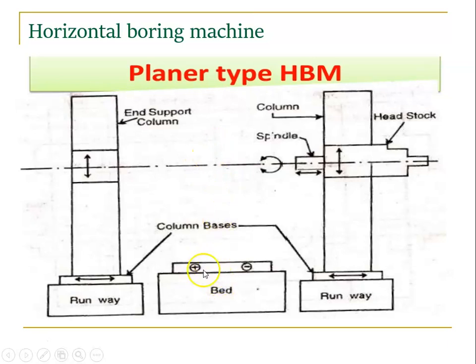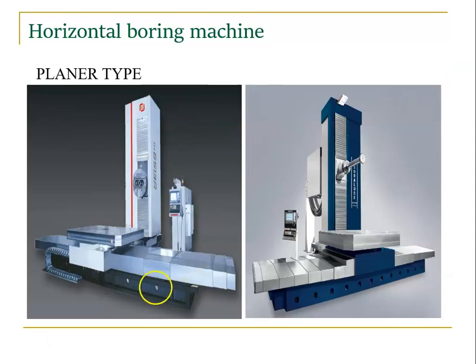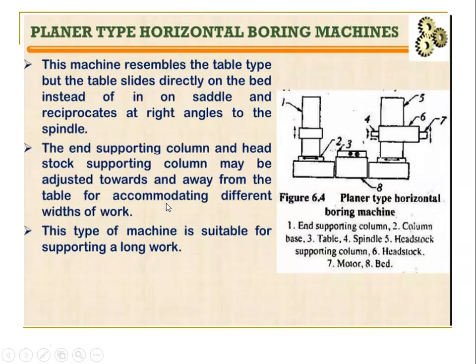On the bed we have T slots, right? The T slots are used to hold the workpiece. This is one of the examples for the planer type. Okay, so we can adjust, we can move this, and we can move this also. We have a runway. So, planer type horizontal boring machine.